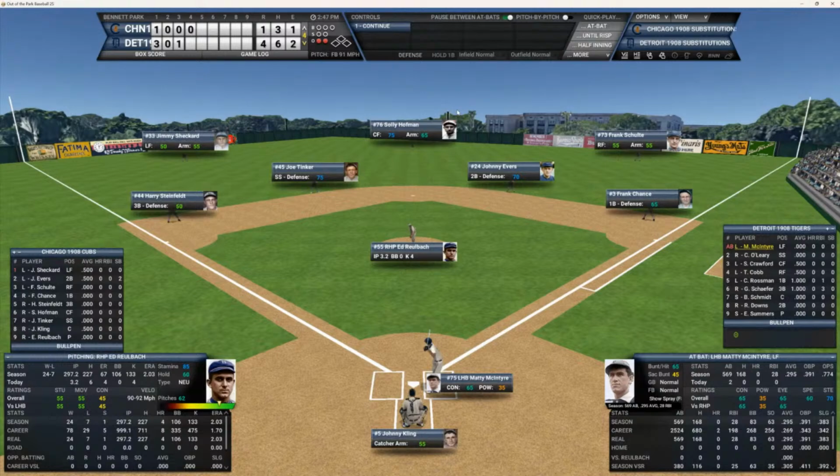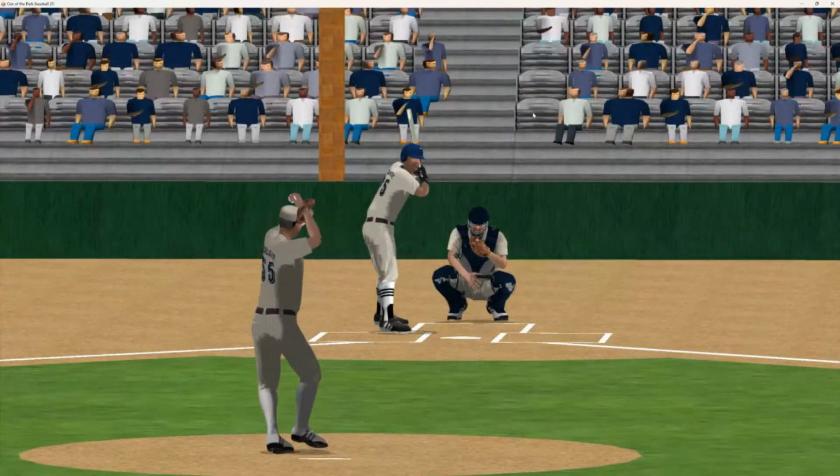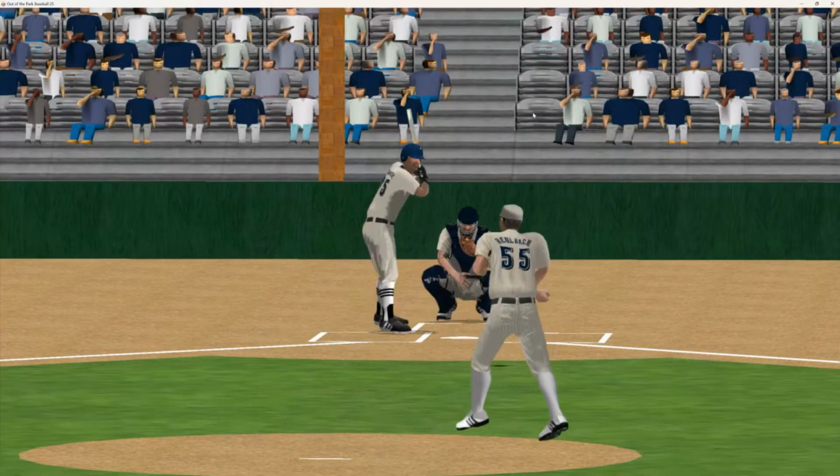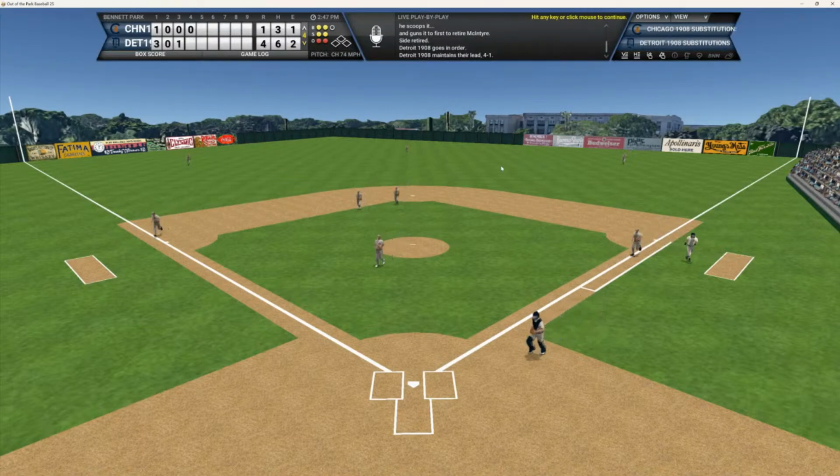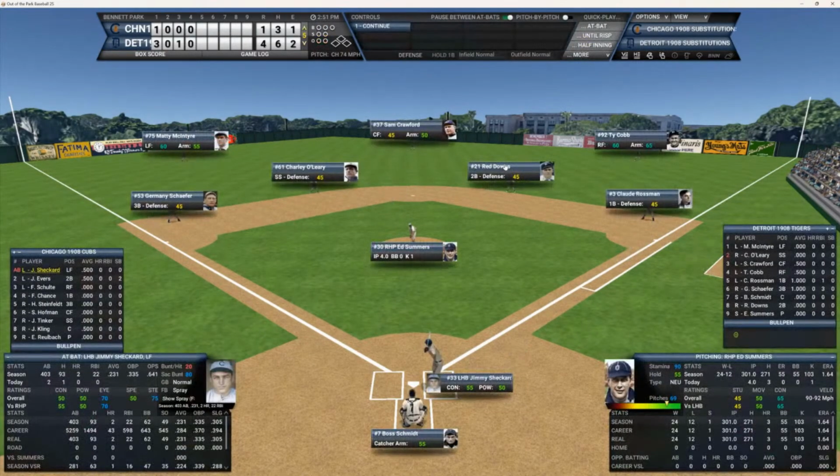That brings us back to the top of the order. And Matty McIntyre's 0 for 2. Here's the 2-2 pitch to Matty. And that one's hit up the middle. Joe Tinker gets it. Fires over to Chance. And the Tigers go down 1-2-3. To the top of the 5th we go. And the top of the order due up here for the Cubbies, Sheckard, Evers, and Schultz.